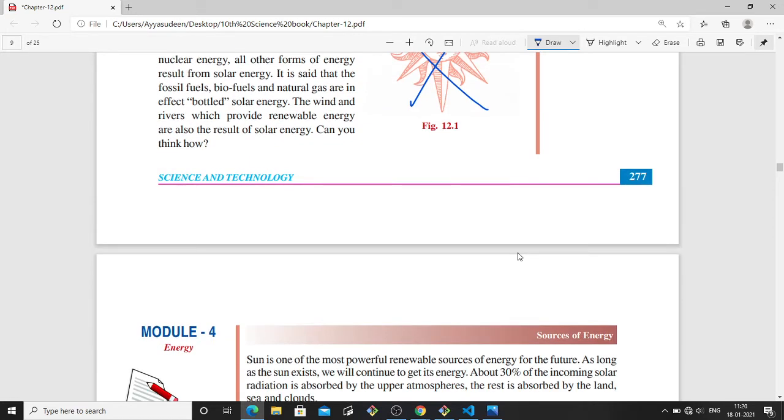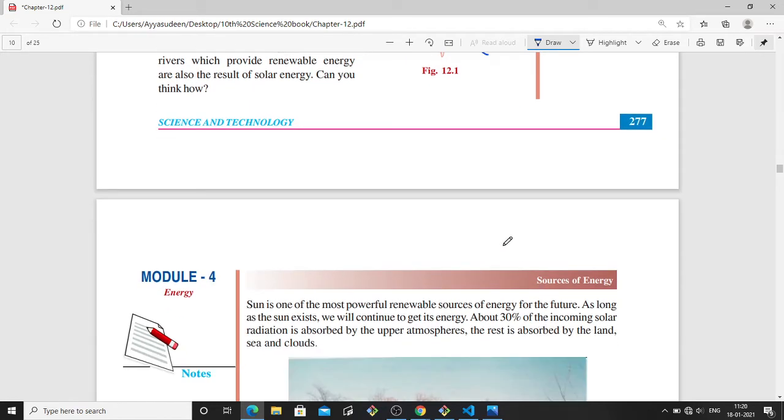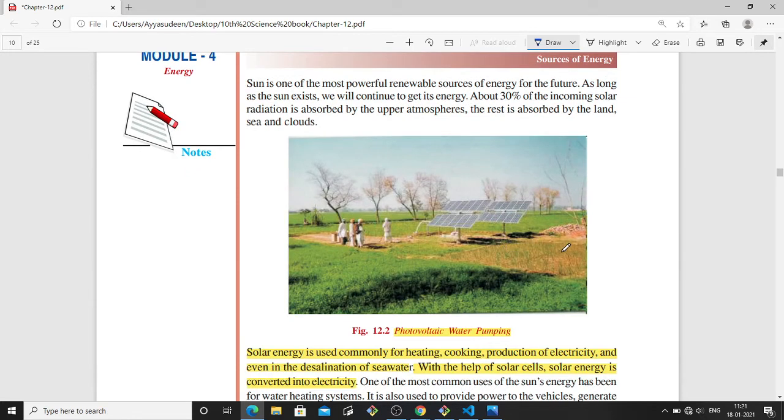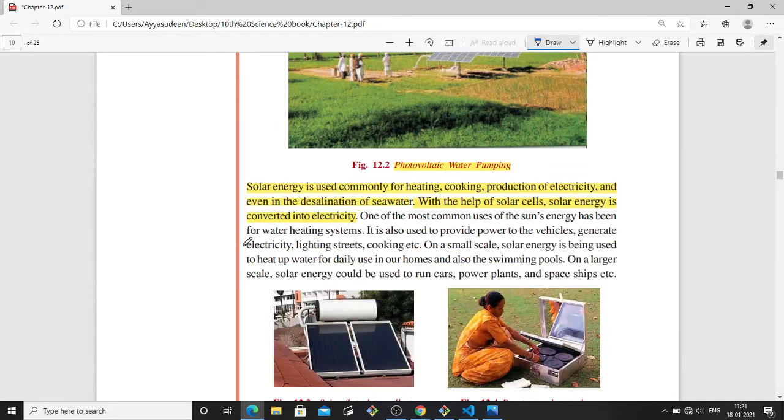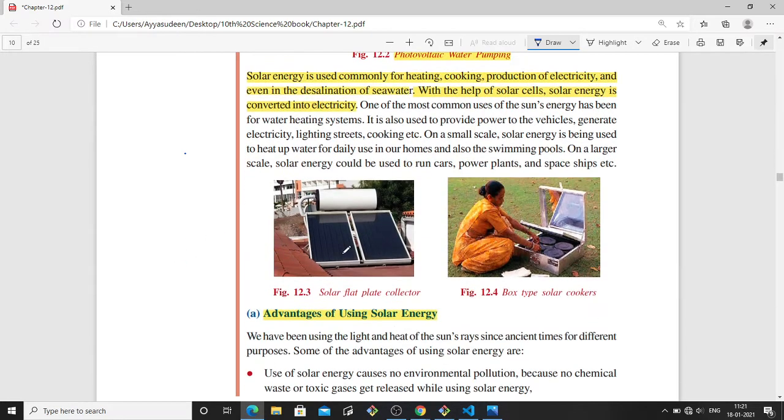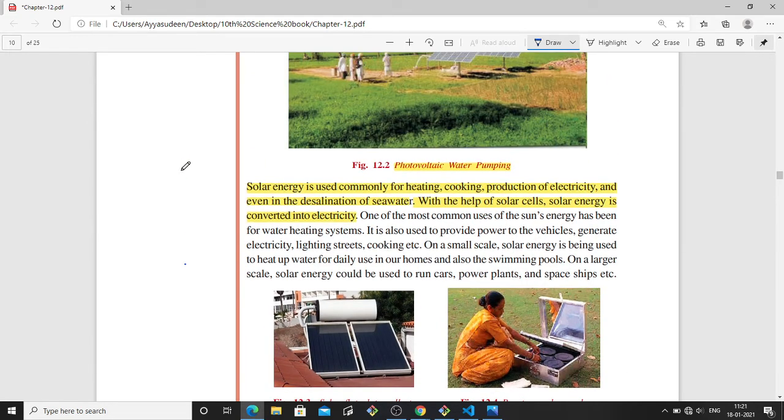So what happens is that with sunlight, energy can be produced. There is something called solar cells. So these will contain solar cells, and this is a solar cooker. So energy can be produced from the sun. Solar energy is commonly used for heating, cooking, production of electricity, and even in the desalination of seawater. When seawater is converted into drinking water, that is called desalination.